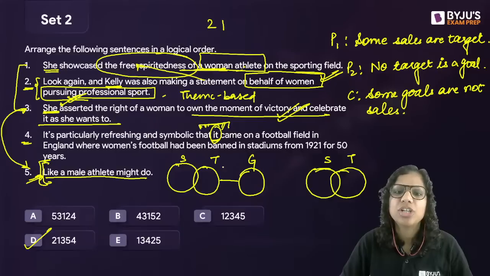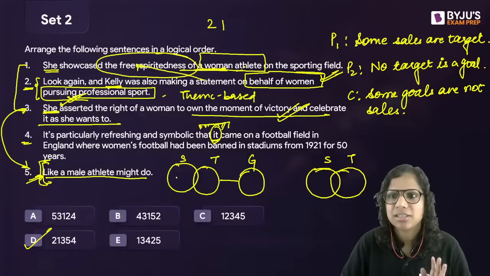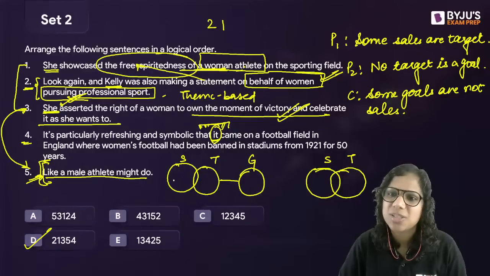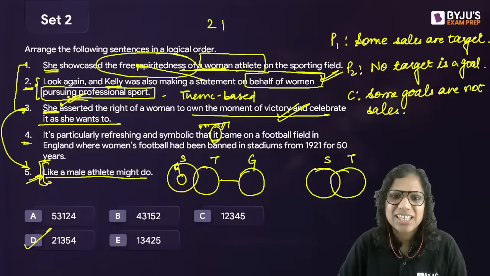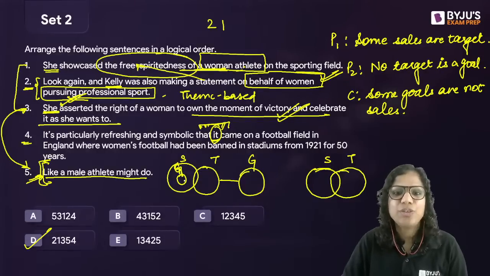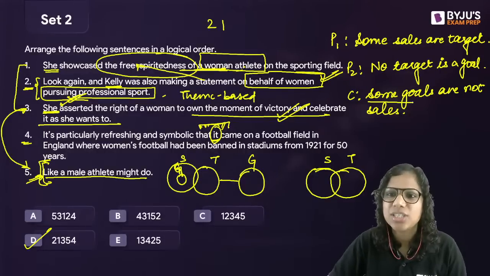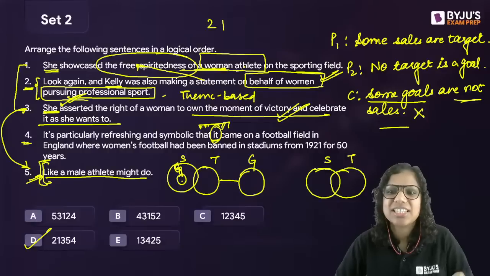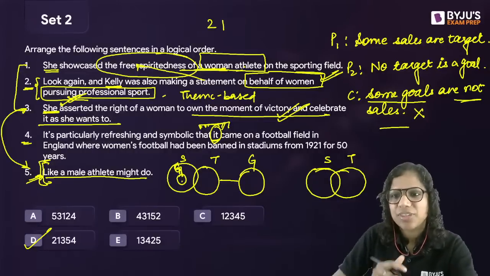Goal does not have to touch target, but it can touch sales, isn't it? It can touch sales. So I can draw goals here as well, inside sales. And if I can draw it inside sales, then can you say some goals are not sales? No, I have just shown all goals are sales here. So this is invalid. Does not follow.